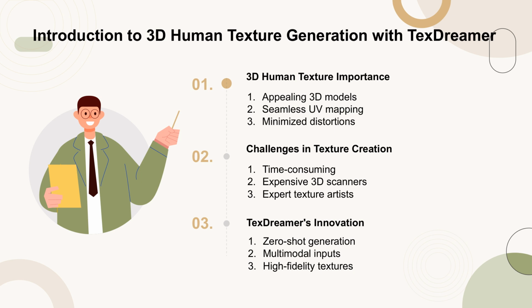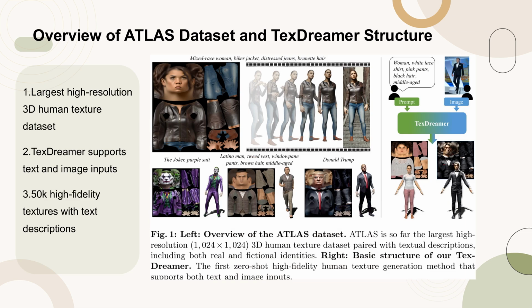Figure 1 provides an overview of the Atlas dataset on the left, which is the largest high-resolution 3D human texture dataset to date, featuring 1024 by 1024 resolution textures paired with textual descriptions. This dataset includes both real and fictional identities. On the right, the figure illustrates the basic structure of TexDreamer, the first zero-shot high-fidelity human texture generation method capable of handling both text and image inputs. This method is designed to generate high-quality 3D human textures efficiently, addressing the challenges in the field of 3D human texture creation.